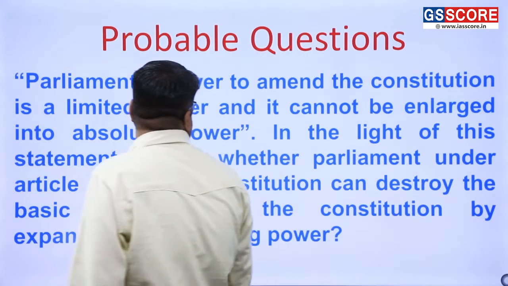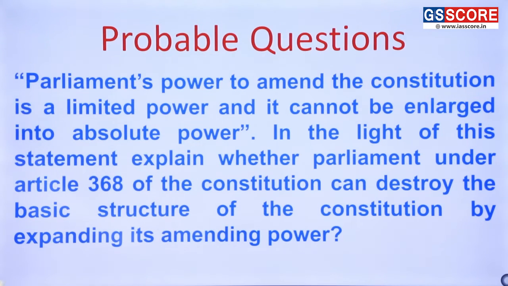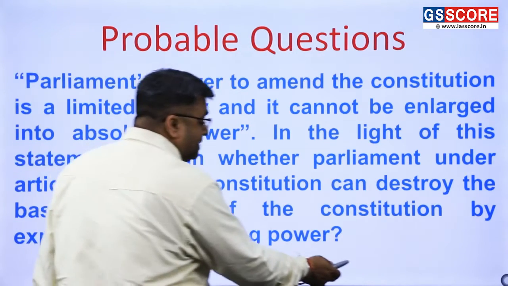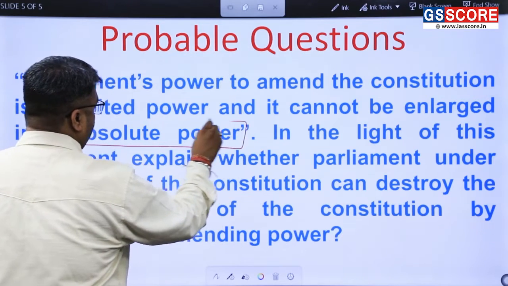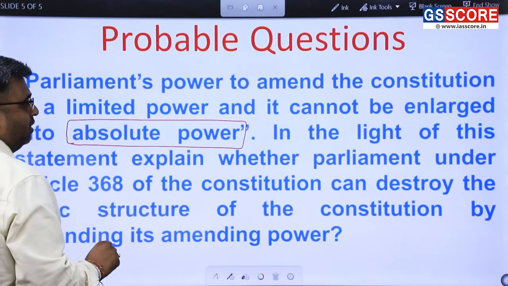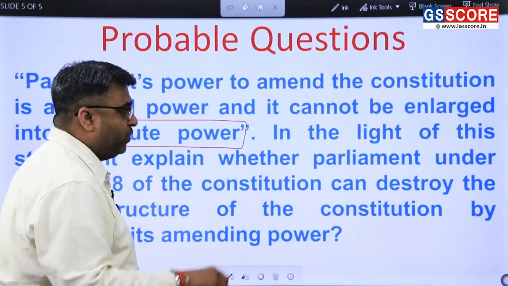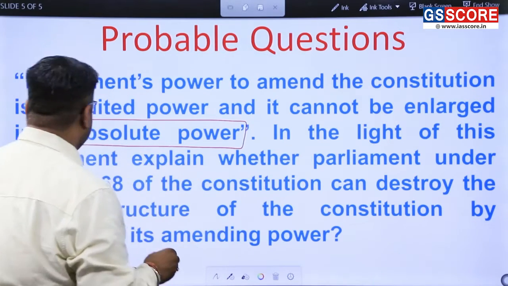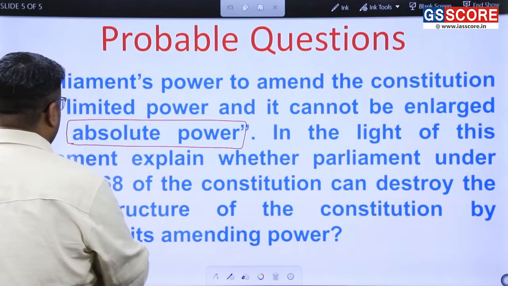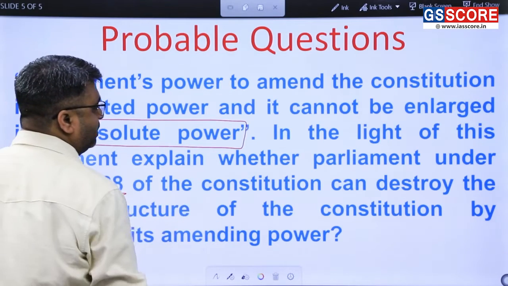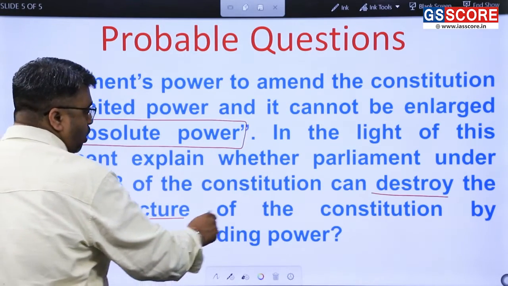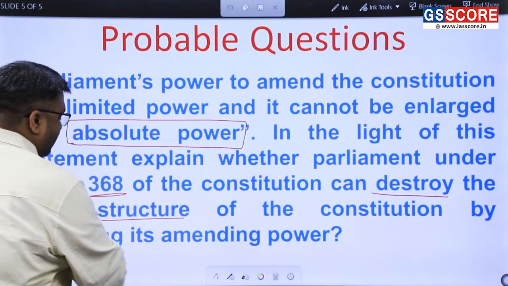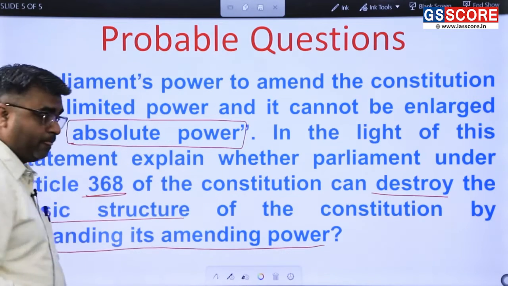Parliament's power to amend the constitution is a limited power, and it cannot be enlarged into absolute power. Please read this question very carefully. This question has been designed with so many factors to keep in mind, and you have to write your answer in such a way only. In the light of this statement, explain whether Parliament under Article 368 of the Constitution can destroy the basic structure of the constitution by expanding its amending powers or not?